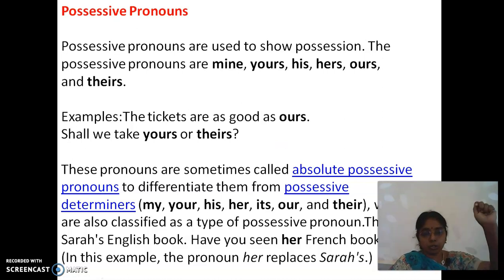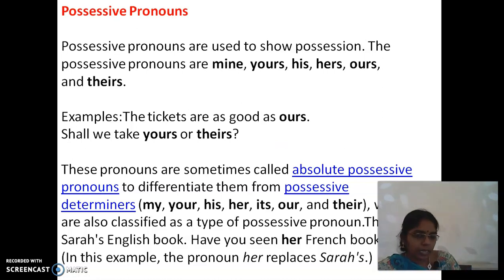So, whose box is this? Whose remote is this? Whose pen is this? And ultimately, if the pen is yours, I'll ask the question, is it yours? If it is yours, you'll say, ma'am, it is mine. No, ma'am, it is hers. No, ma'am, it is theirs. That group of children, that is theirs.